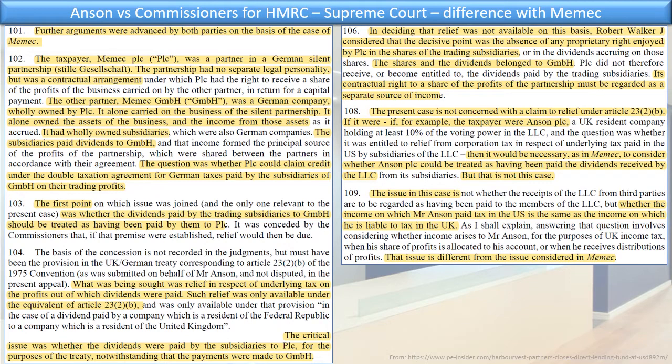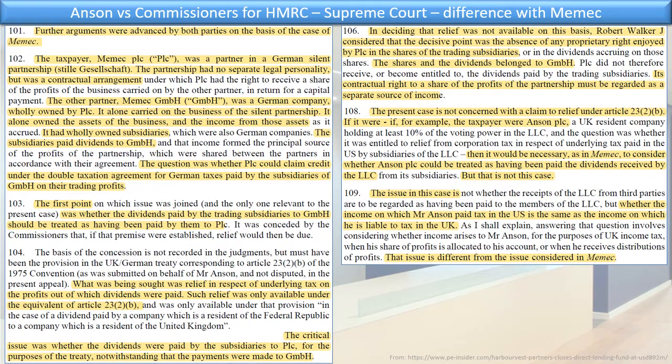But the judge then goes on and says, now if we look at Anson, the present case is not concerned with the relief under Article 23(2)(b). If it were, if, for instance, the taxpayer were Anson PLC, a UK resident company, then it would be necessary, as in MEMEC, to consider whether Anson PLC could be treated as having been paid the dividends received by LLC from its subsidiaries, but this was not the case. The issue in this case is whether the income on which Mr. Anson paid tax in the US is the same income on which he is liable to tax in the UK. The issue is different from the issue considered in MEMEC, and therefore he doesn't look further at MEMEC.